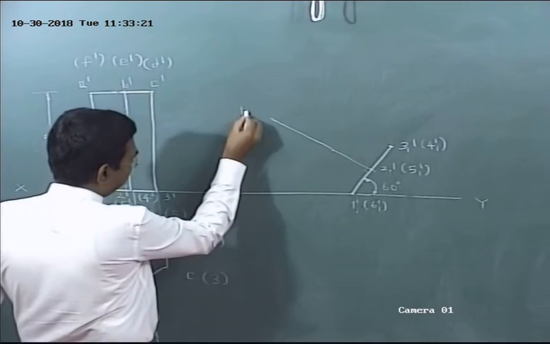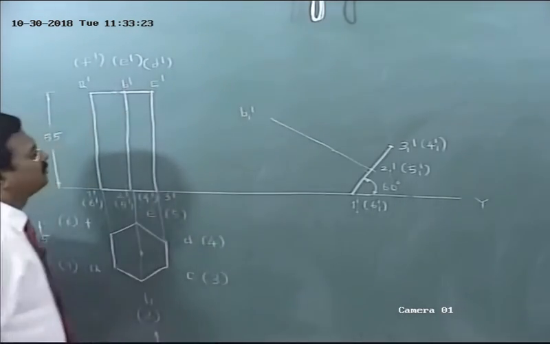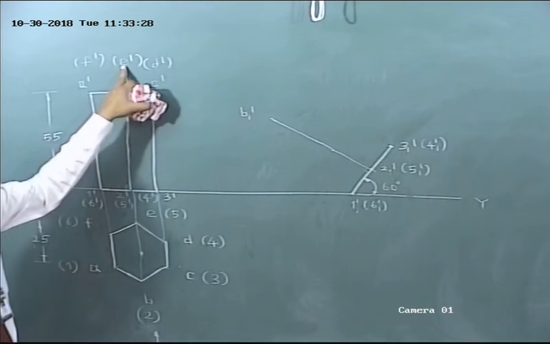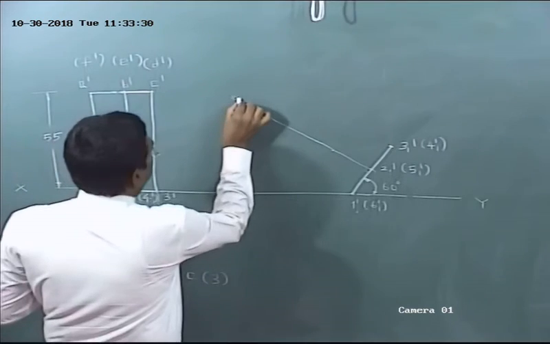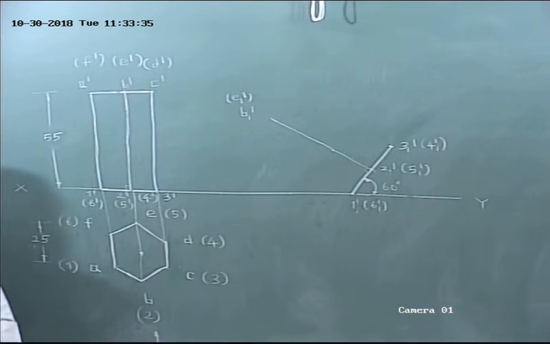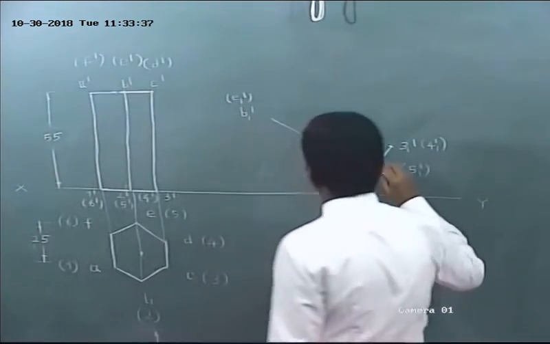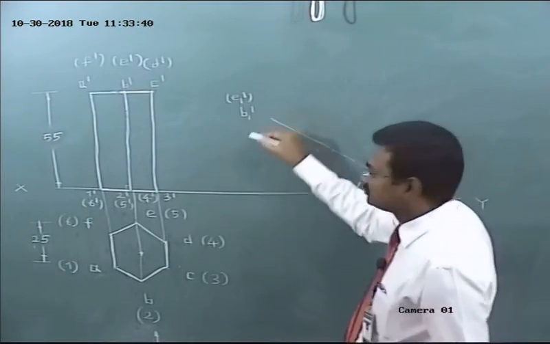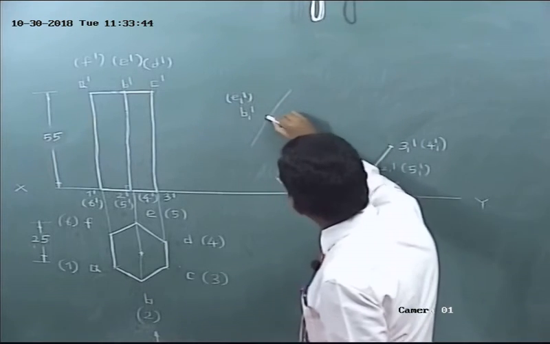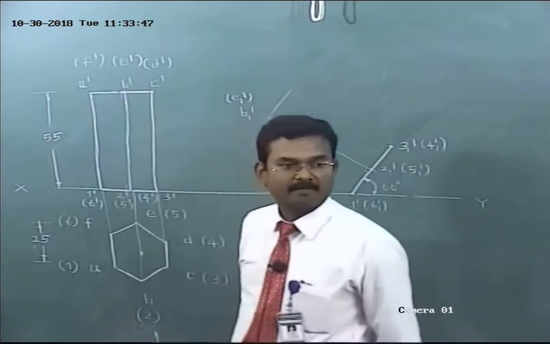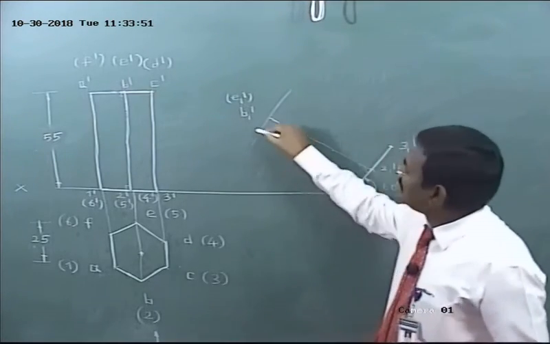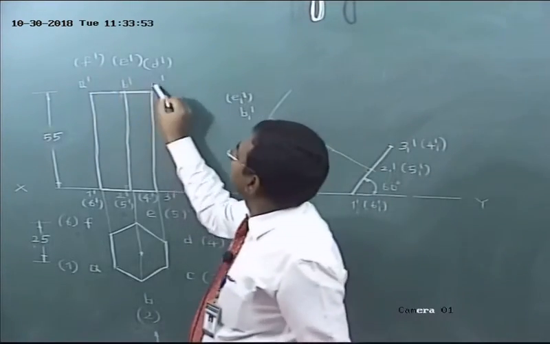Do you have any doubt? Ask me. B1 dash. What about E1 dash? E1 dash lies on the same point, but it is invisible. Okay. Next, from B1 dash, draw a line. It should be perpendicular to the base. This one. On this line, I want to mark A1 dash, F1 dash, C1 dash, D1 dash.